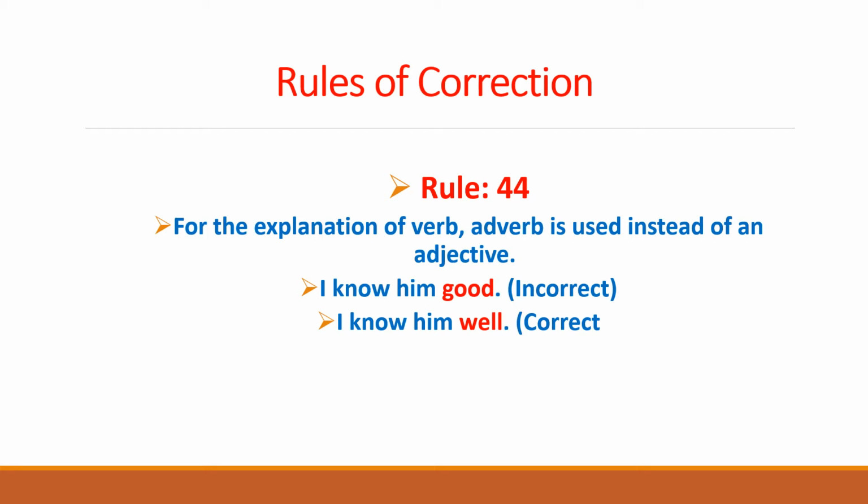So we are discussing these rules in detail, one by one, with examples, so as to enable you to understand the correction of the sentences, that what are the common mistakes that are committed in English sentences, so that you may be able to correct them by spotting out the mistake that takes place in that sentence. Continuing with the same practice, today we would begin with rule number 44.